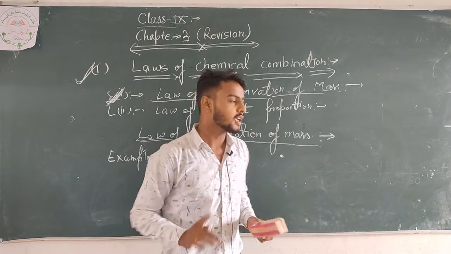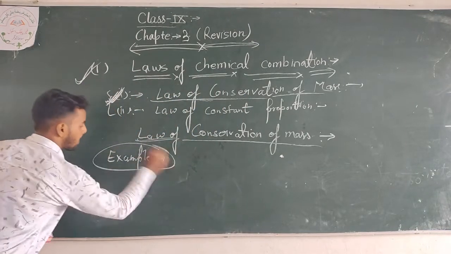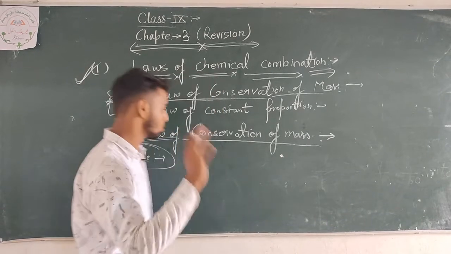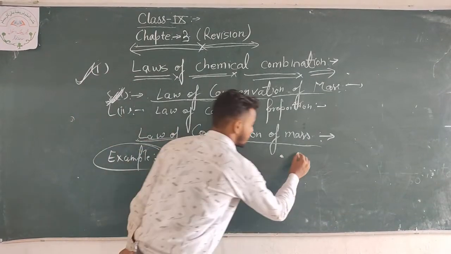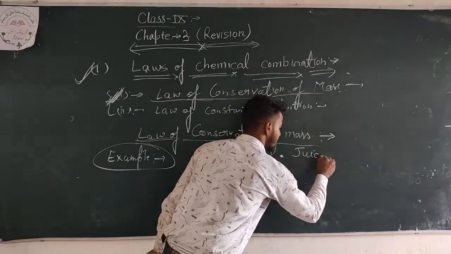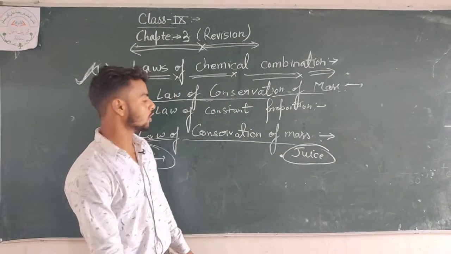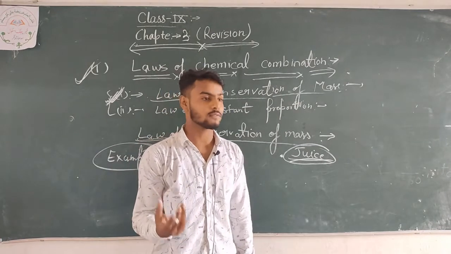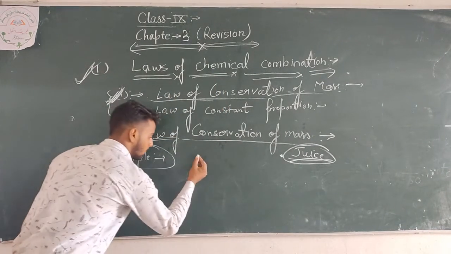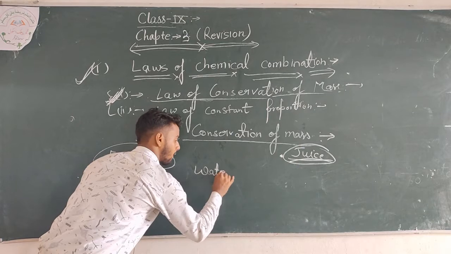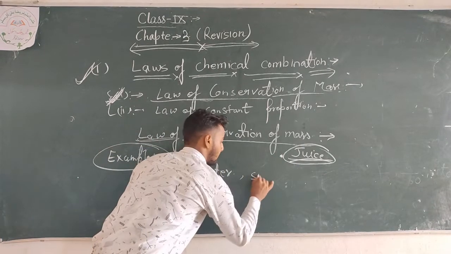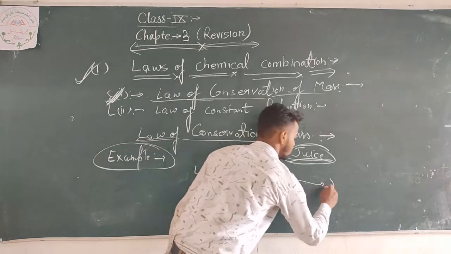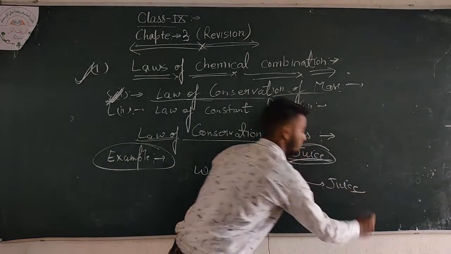For example, if you want to make juice, we must take water and take some sugar, then it forms juice.